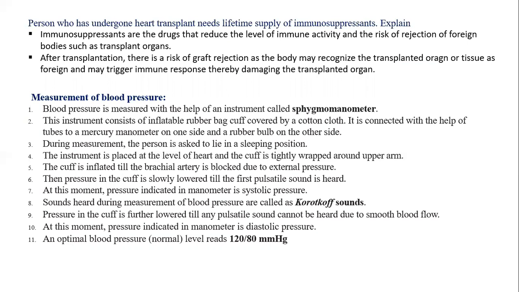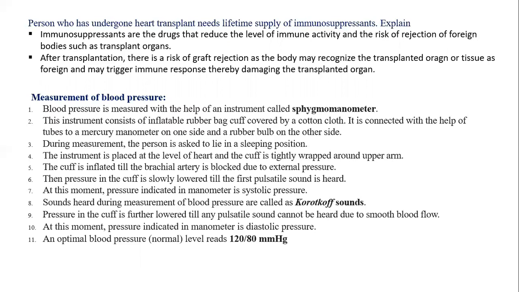This instrument consists of an inflated rubber bag. Many of you might have seen this. It's a cuff covered with a cotton cloth. It is connected with the help of tubes, and those tubes are called mercury manometer on one side and a rubber bulb on the other side. During measurement, you can see that the person is asked to lie in a sleeping position. The instrument is placed at the level of the heart and the cuff is tightly wrapped around the upper arm. The cuff is inflated till the brachial artery is blocked due to external pressure.